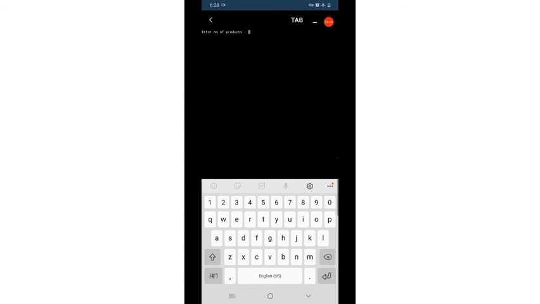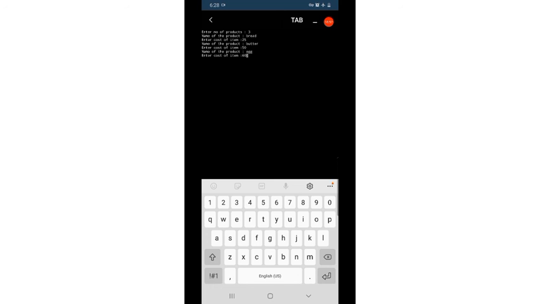So we have entered the number of products, 3. Bread, its cost 25. Butter, that will be 50. Then egg, 60.